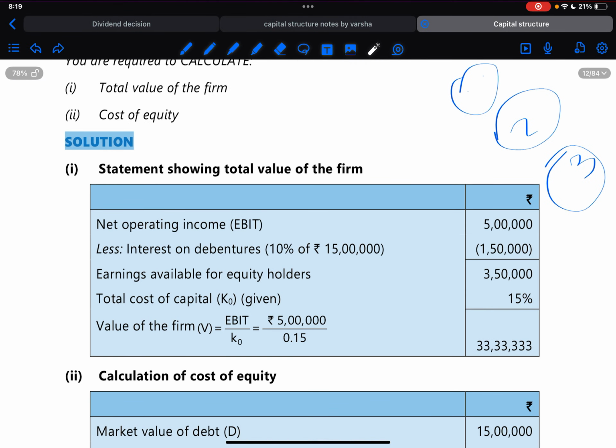First statement showing value of firm. We know the EBIT, that is 5 lakh. From this we are going to reduce the 10% of 15 lakh, that is interest part. We'll get the earnings available to equity shareholders. If we are going to divide this with the cost of equity, we will get the value of firm.